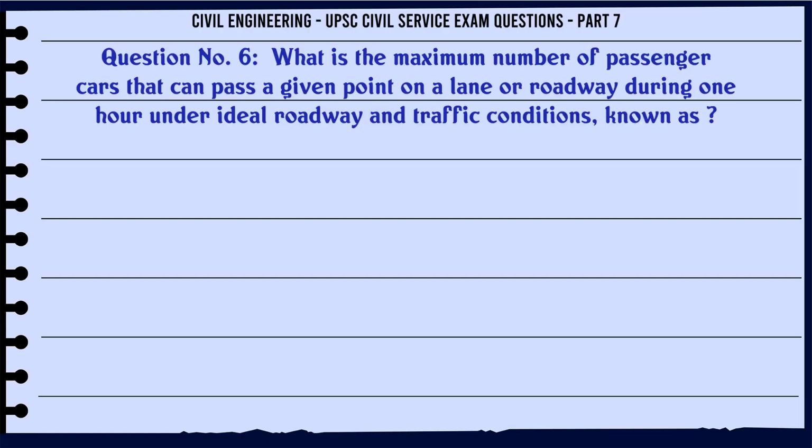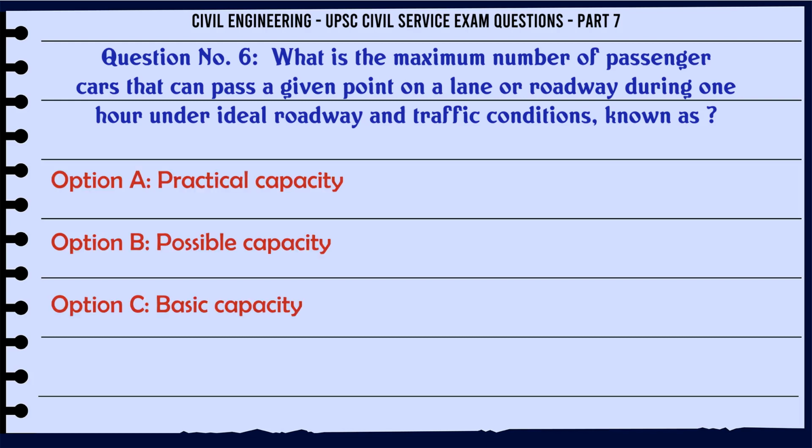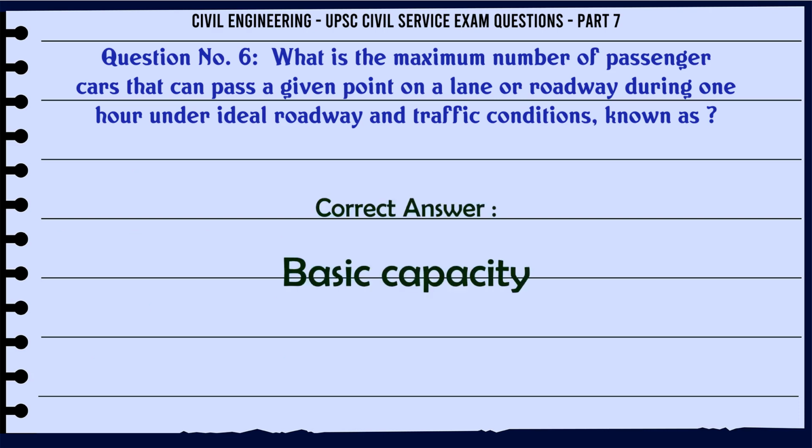What is the maximum number of passenger cars that can pass a given point on a lane or roadway during 1 hour under ideal roadway and traffic conditions, known as? A. Practical capacity. B. Possible capacity. C. Basic capacity. D. Road capacity. The correct answer is basic capacity.